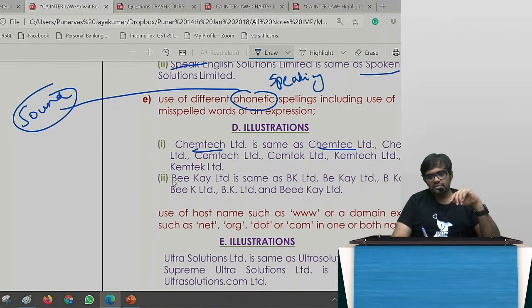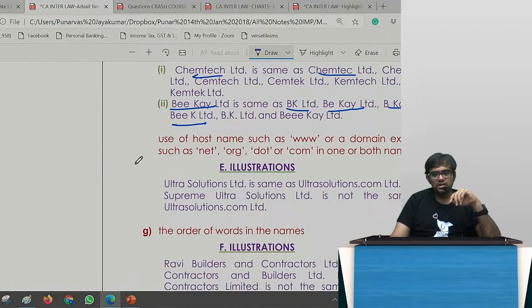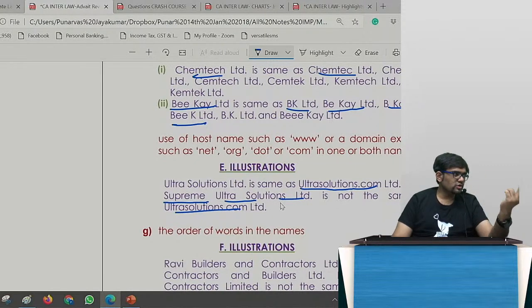So BK Limited is the same as BK Limited if you listen to it. That is called phonetics, right? Or BKY, B space KY, B space K, all this will remain the same if phonetically it remains the same, okay. Then Ultra Solutions is the same as ultrasolutions.com. Just by adding .com etc., nothing will change. However, Supreme Ultra Solutions is not the same as Ultra Solutions, obviously. So ultrasolutions.com is the same, Supreme Ultra will be totally different.